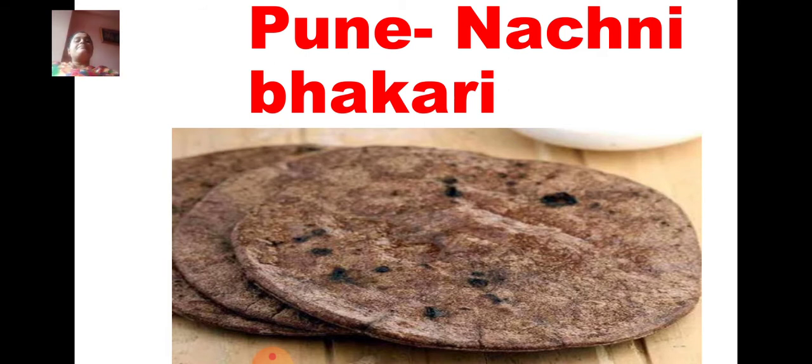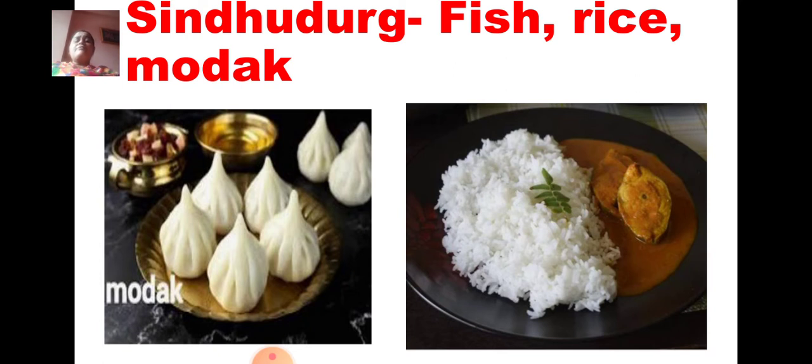Then in Sindhudurga, if you go to the Konkan side, see, it is near the sea. Yes or no? The Konkan area is near the sea. That is why people there eat fish, rice and modaks during festivals. In the Konkan district during Ganesh festival, every day you are going to get modaks during the 10 days of Ganpati.